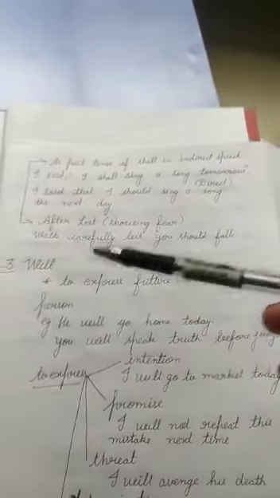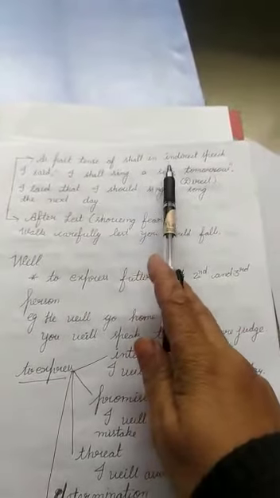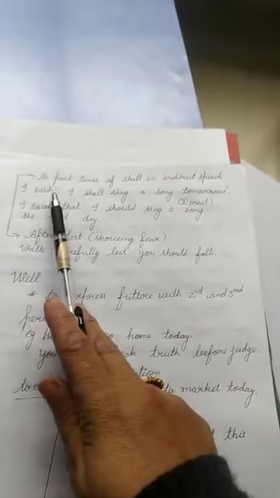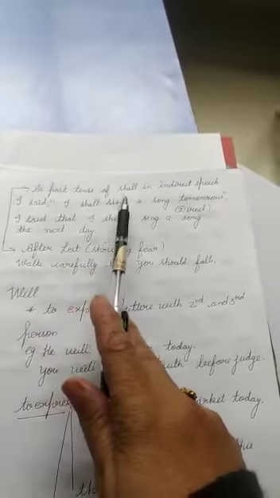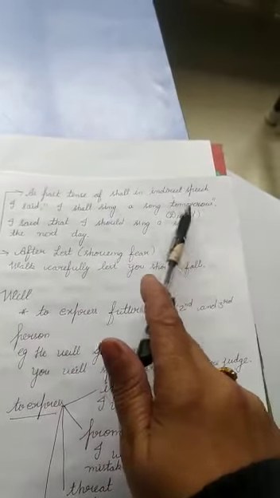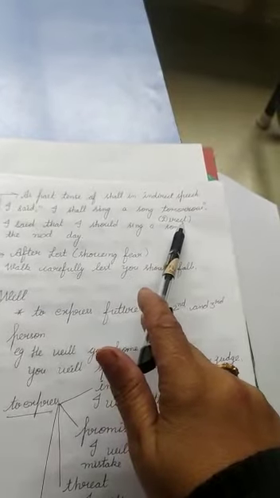The next use of should is as the past tense of shall in indirect speech. For example, I said, inverted comma start, I shall sing a song tomorrow. This is the formation of a direct sentence in reported speech.